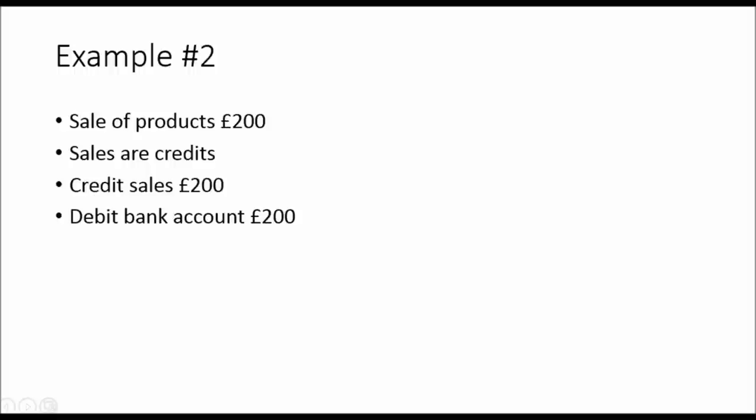Example 2, here we go. Sale of a product. If you're selling something, what are sales? They are credits. We sold something for £200. You would credit the sales account, £200. If the money goes into the bank account, you need the corresponding debit. So debit the bank account, £200. If they paid in cash, you would debit the cash account, £200. You are increasing the value of the asset, which is a debit. And sales are credits. Credit, debit, 200, balances.